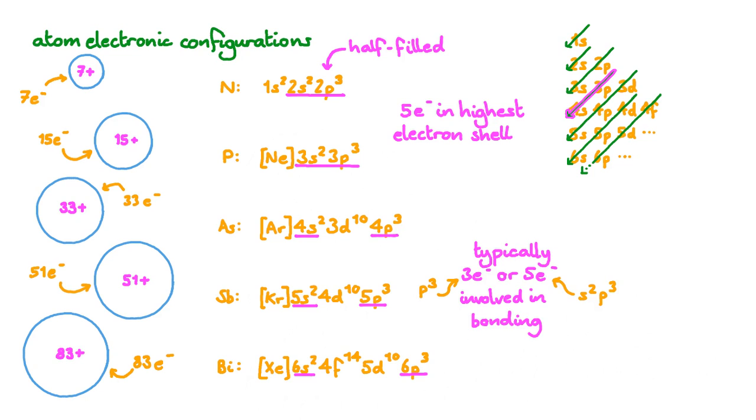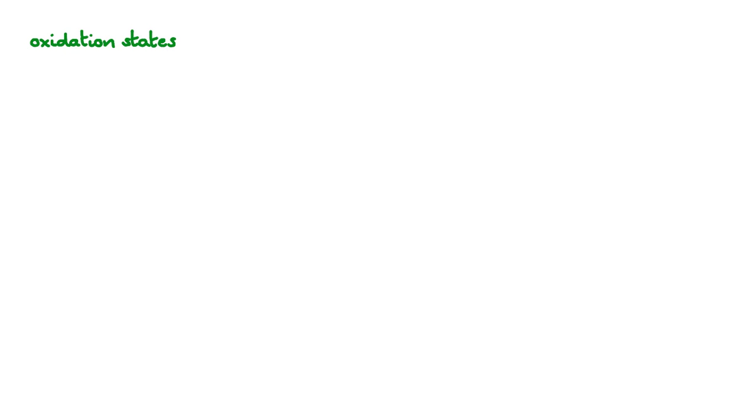For elements in group 15, we typically see 3 or 5 electrons per atom being involved in bonding. That's either 3 electrons being used from the p subshell, or 2 from the s and 3 from the p. We can see evidence of this when we look at their common oxidation states. As we descend group 15, we see less variation in the oxidation states.